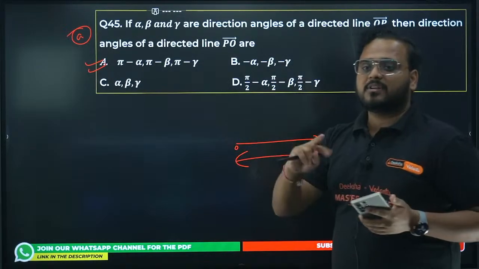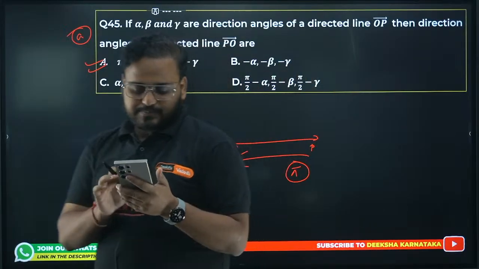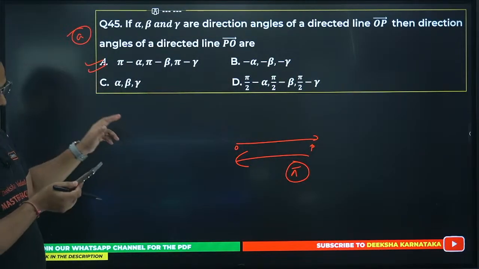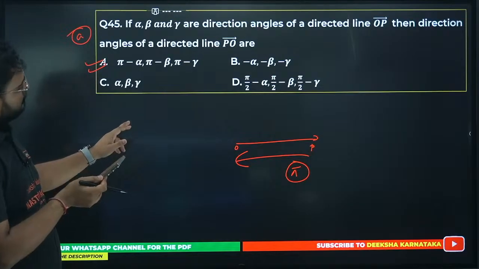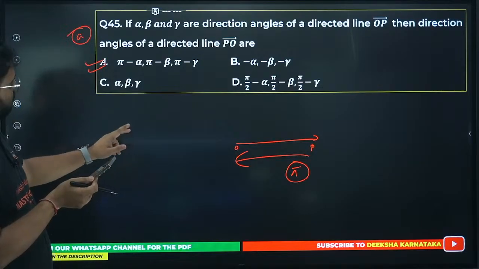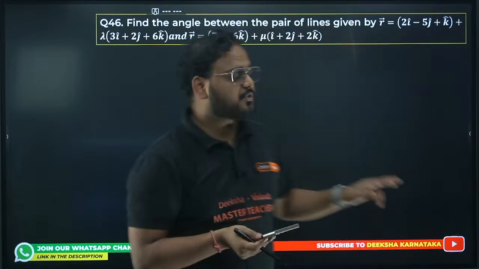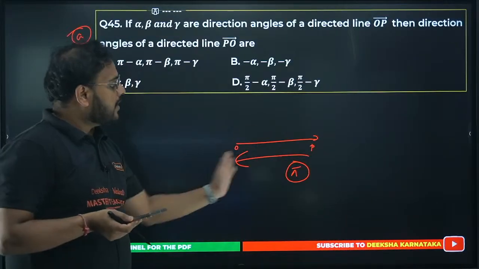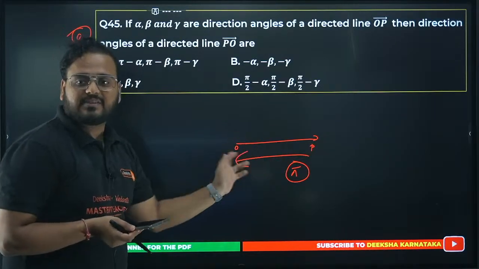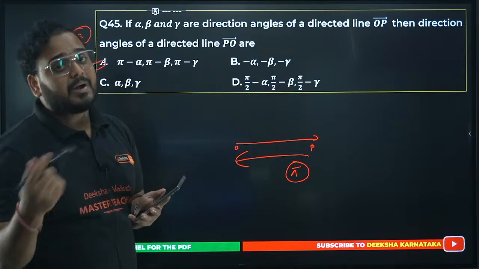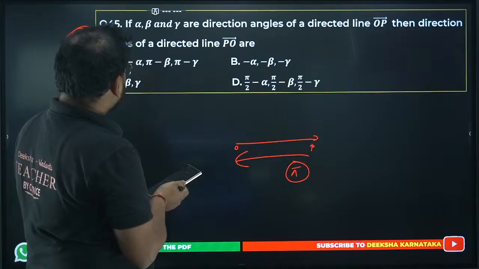OP and PO, the difference in the angle will be what? Change in the angle is pi radians. Okay. So answer is A. Please check, guys. As I said, the explanation is over here. Your OP and PO are reverse in nature. So what is the difference in the angles? If I ask you the angle between OP and PO, it is going to be pi. Okay. So answer is A.